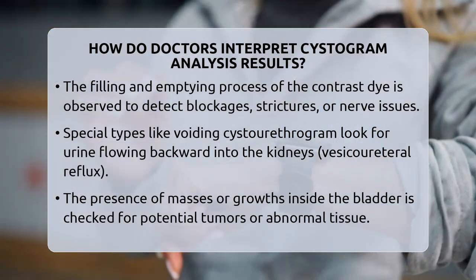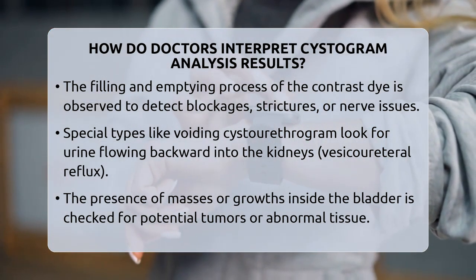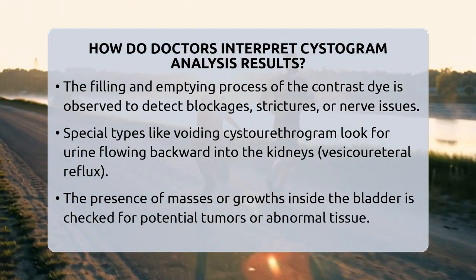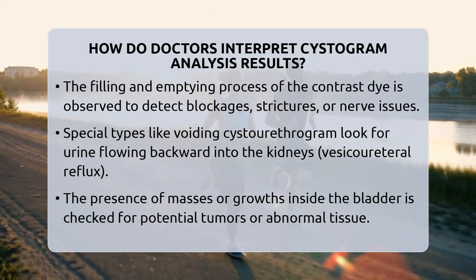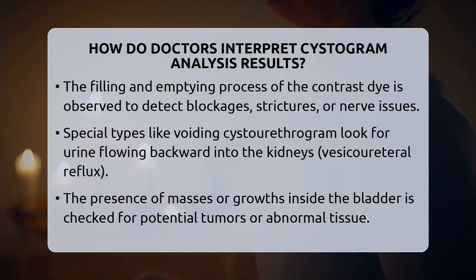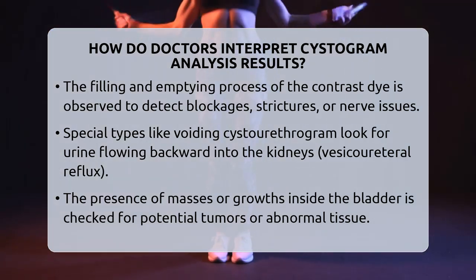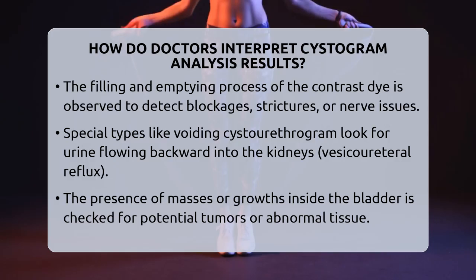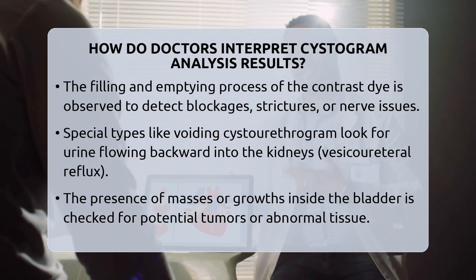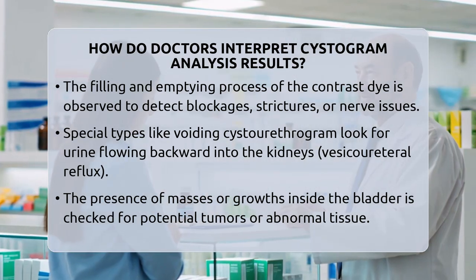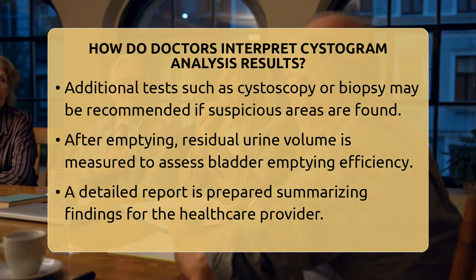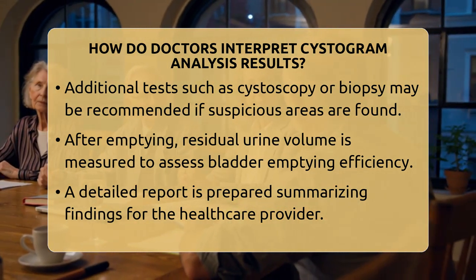The radiologist then observes how the contrast dye fills and empties from the bladder. If the dye doesn't fill evenly, or if it leaks out unexpectedly, it could point to blockages, strictures, or nerve problems that affect how the bladder stores and releases urine. In some cystogram types, like a voiding cystourethrogram, they also look for vesicoureteral reflux. This is when urine flows backward from the bladder into the tubes connecting the kidneys, which can lead to kidney infections or damage if left untreated.